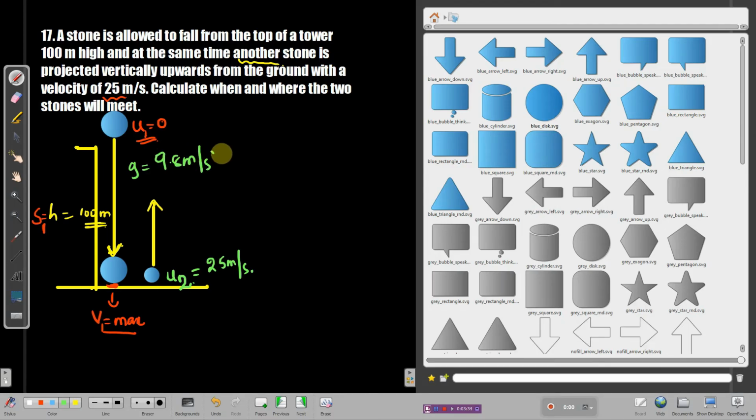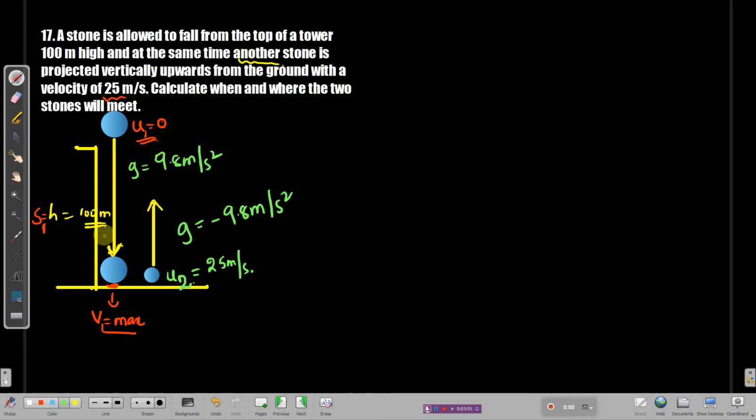The g1 for the first case is plus, but the g for the second case will be minus 9.8, because it is acting opposite. You know that already, because we have been solving the problems and we took the g value in these cases previously as well. Now you need to understand a case. See, what's that case? I'll tell you.